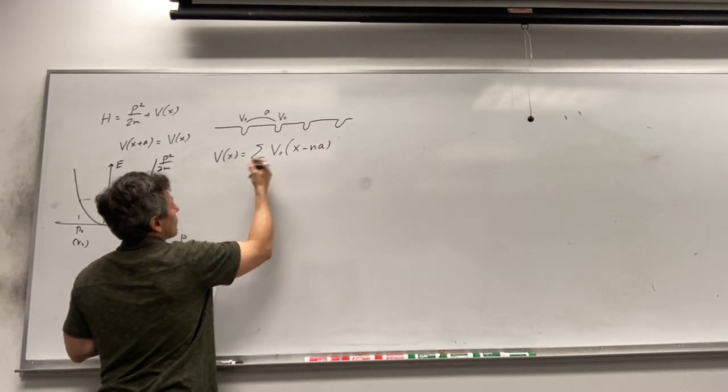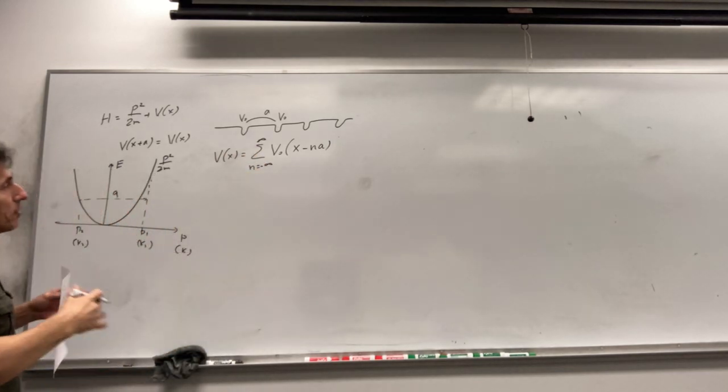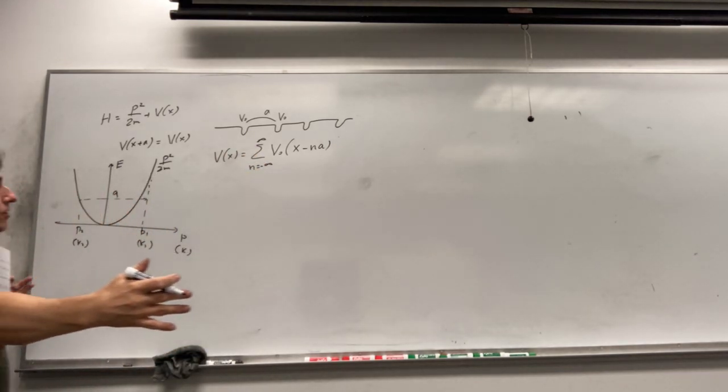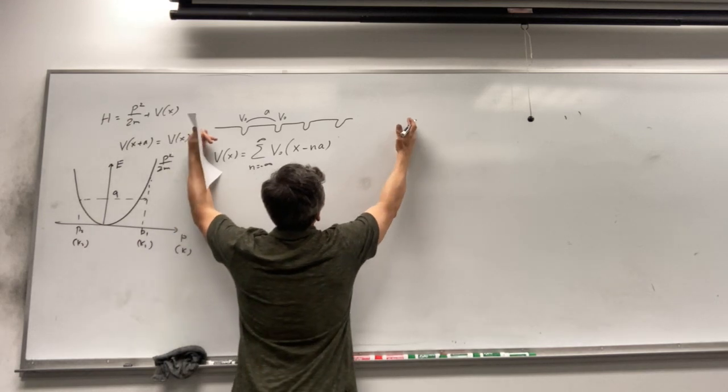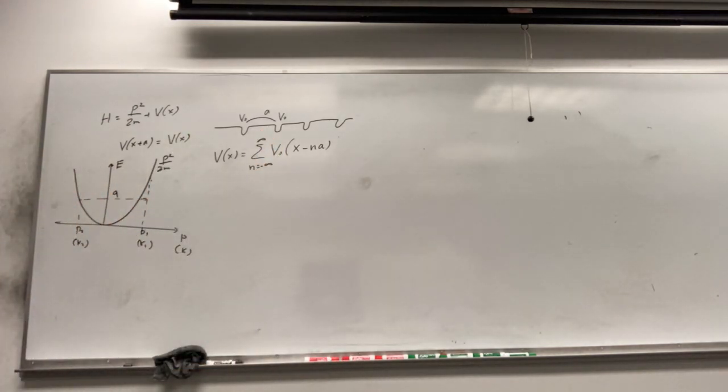And we calculate n from all points from negative infinity to infinity. Of course, n will be determined by the size of the system, because this system should have a finite size, so it means that it will produce some finite number. So it's not from negative to infinity, it will be within some finite number of states.